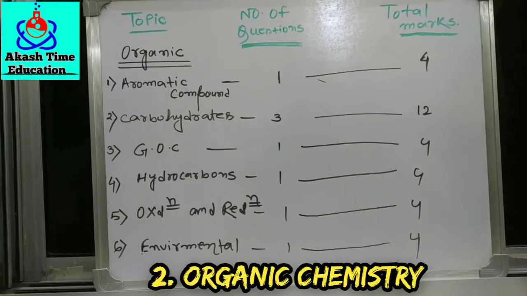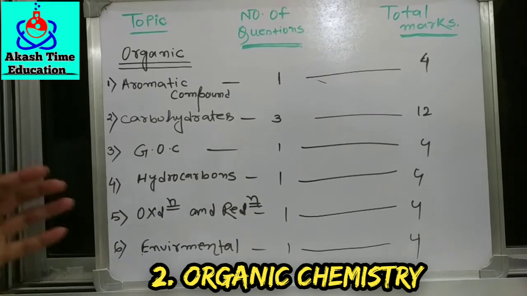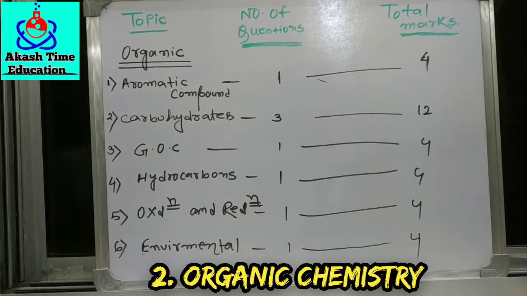We just talk about the inorganic chemistry. So that was the inorganic number division. Now we talk about the organic number division.